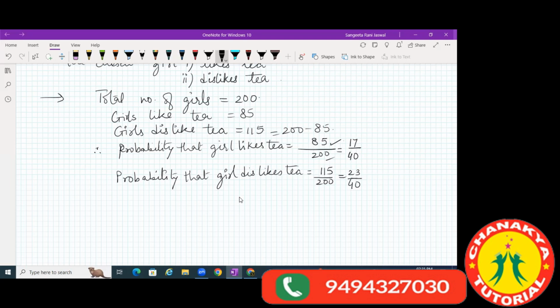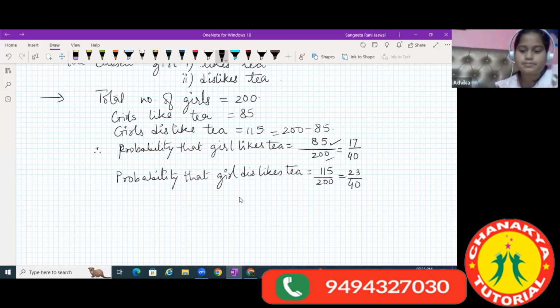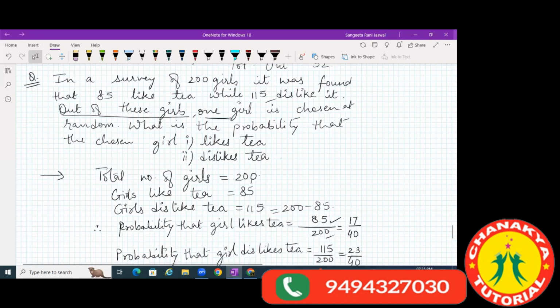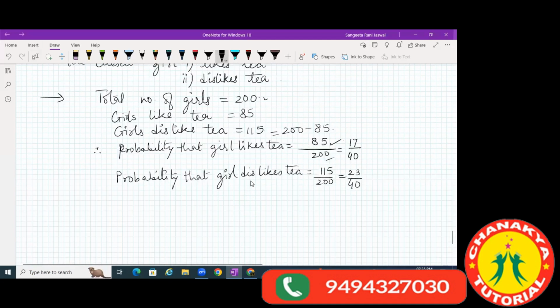Children, did you understand this question? Yes, ma'am. Okay. I got disconnected in the middle. See here, whatever information was given to us in the question, we have just written it like this. Total number of girls we have written, this was given.